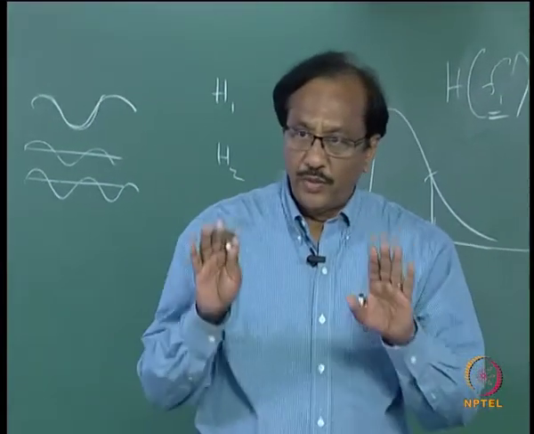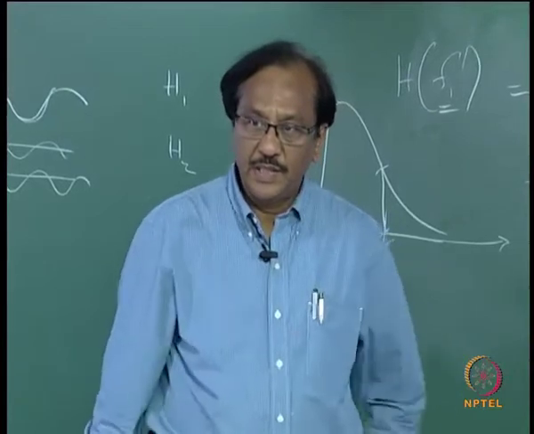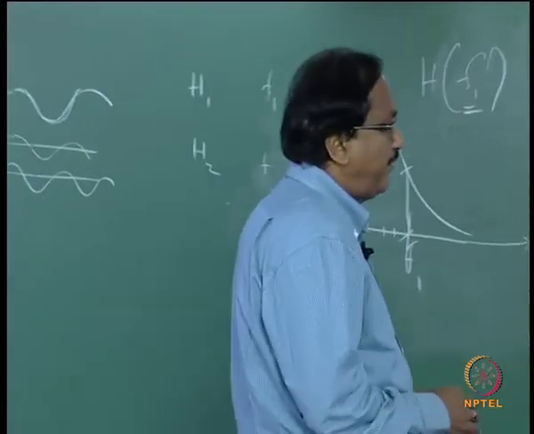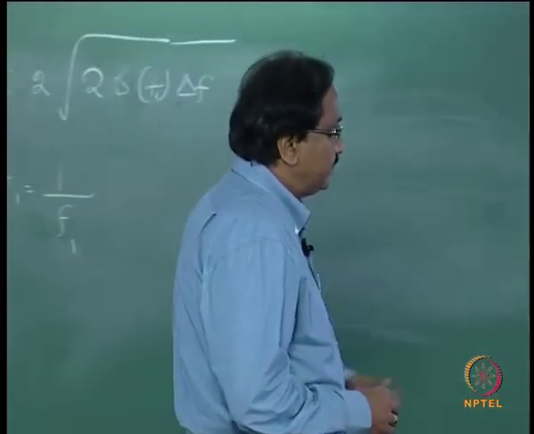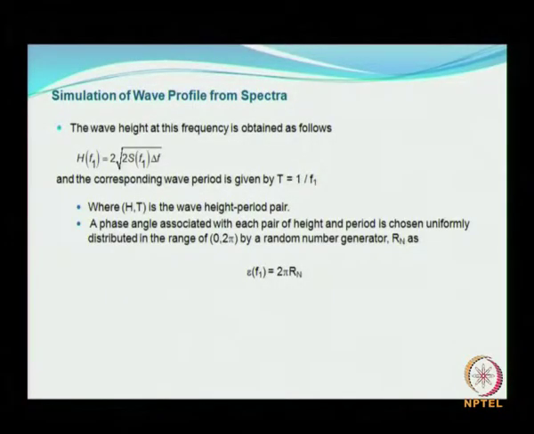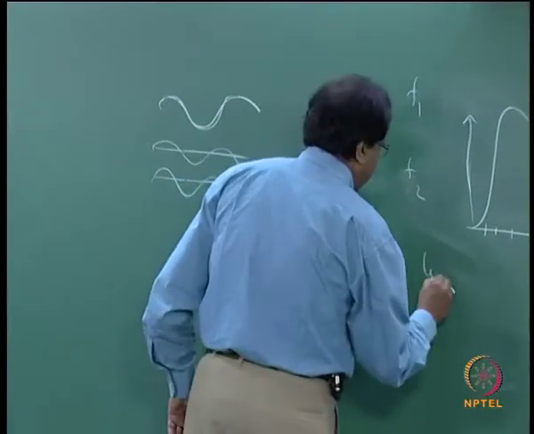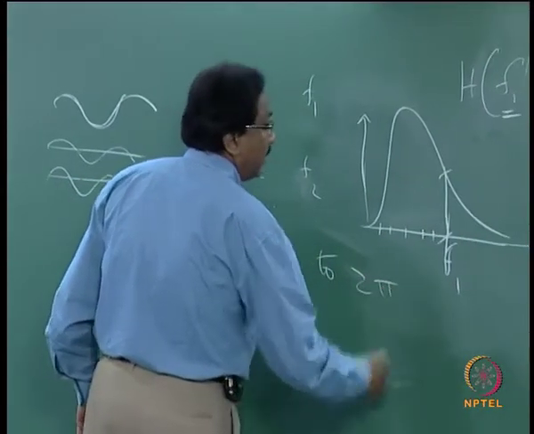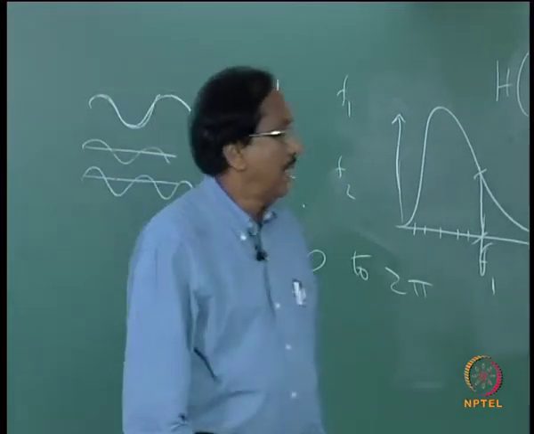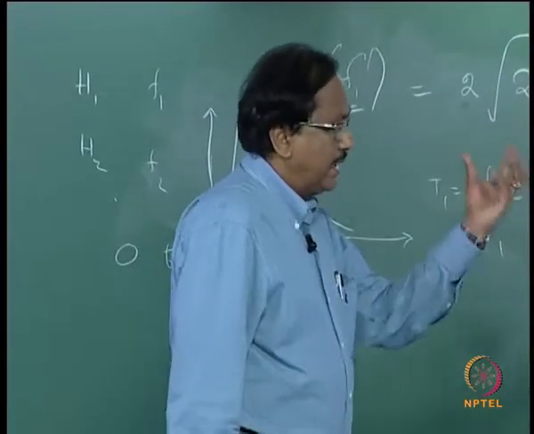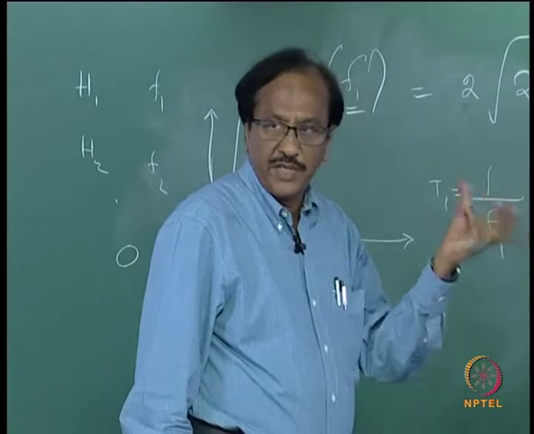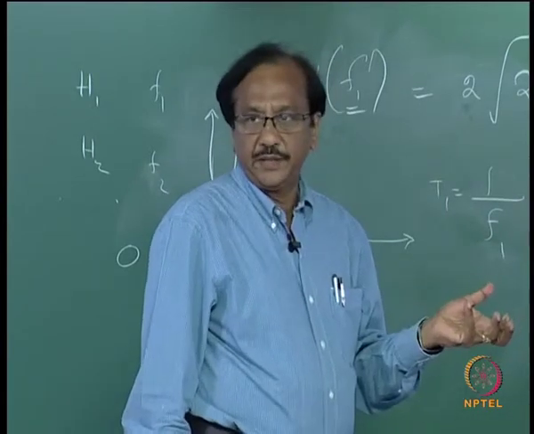I am sure all of you know what is meant by phase, okay. That phase is chosen as uniformly distributed from 0 to 2 pi, and this random number can be generated by a random number generator.